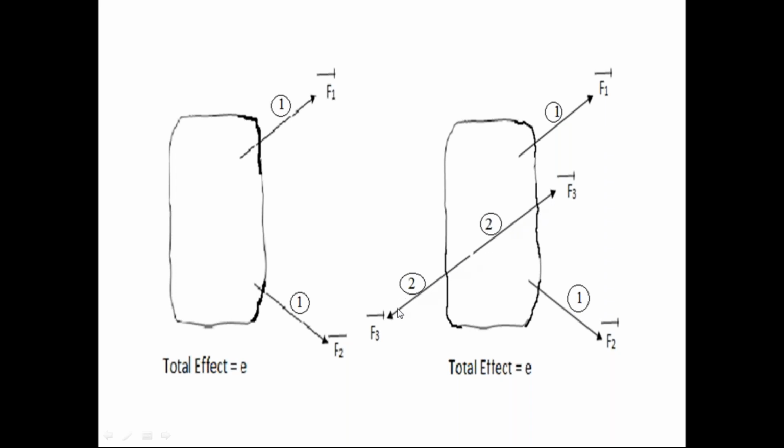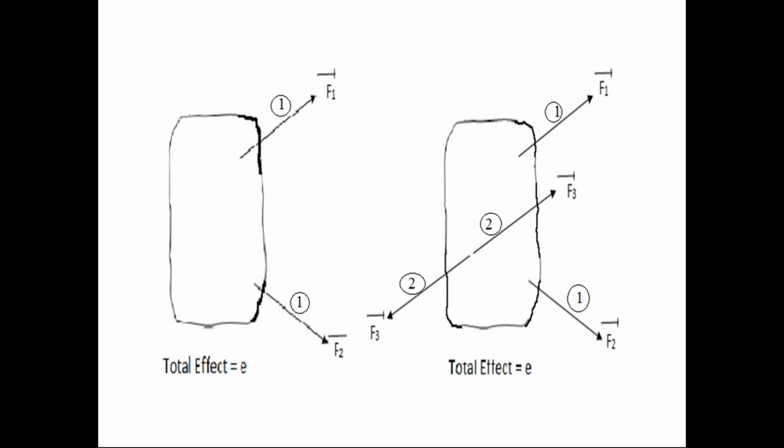Check out the forces in the second force system. The second force system has two forces acting on the same straight line, collinear. They are acting in opposite direction. They are equal in magnitude, F3, F3. So the second force system is a collinear force system. The two forces are opposite in direction, equal in magnitude.